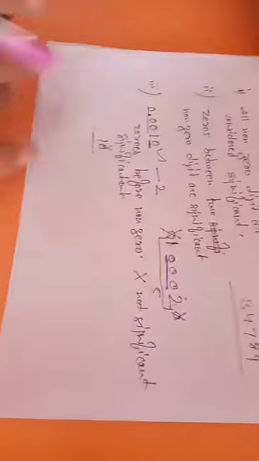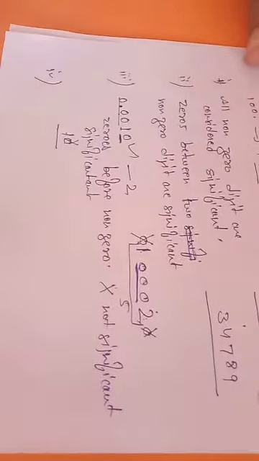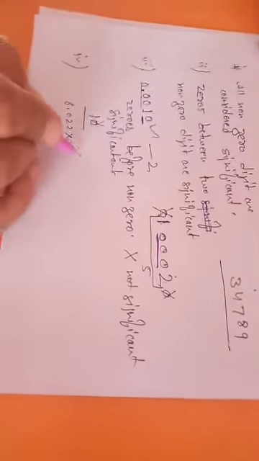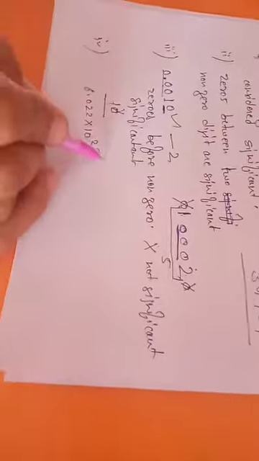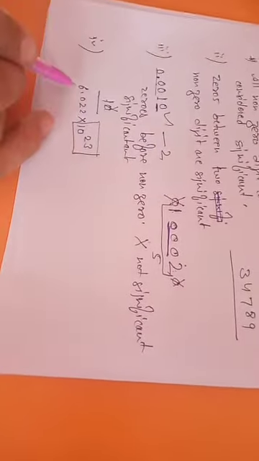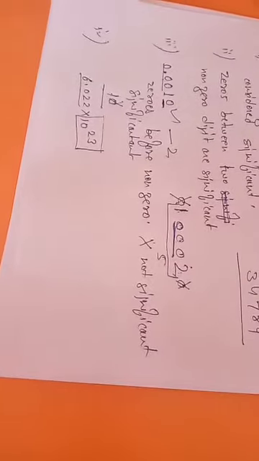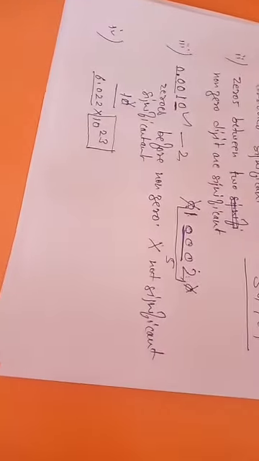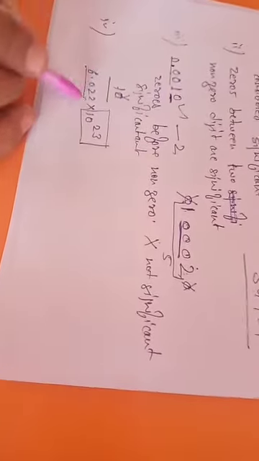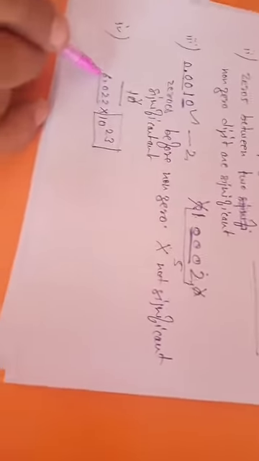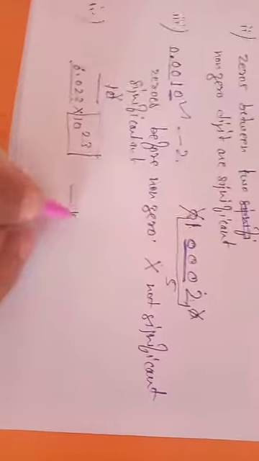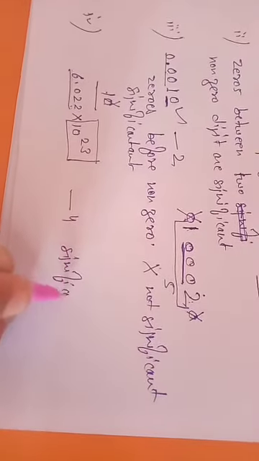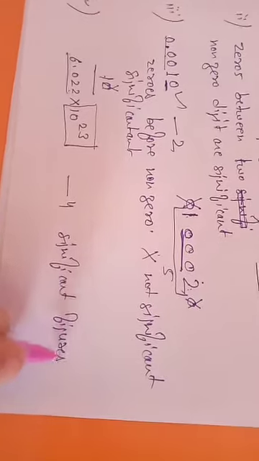Now the next terminology: if something is written in 10 raised to power, that is in scientific notation, like 6.022 into 10 raised to power 23, the power of 10 is not considered significant. This measurement tells you how many significant figures exist, because we know the measurement only up to those figures. So this one contains 1, 2, 3, 4. This 0 comes between two non-zero digits, that's why it is considered. So this one has 4 significant figures. These are the terminology regarding significant figures.